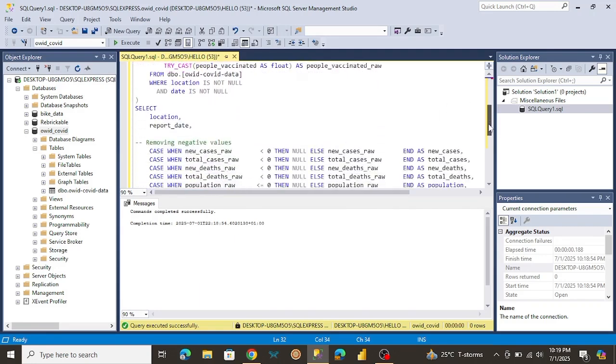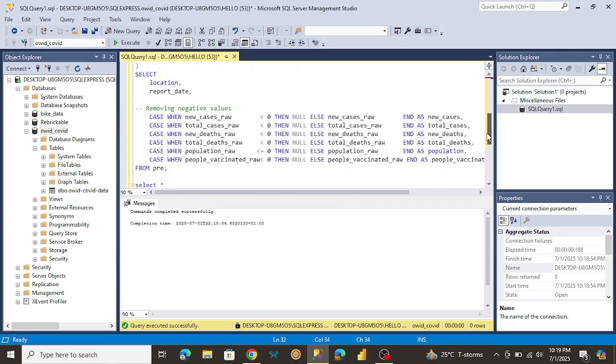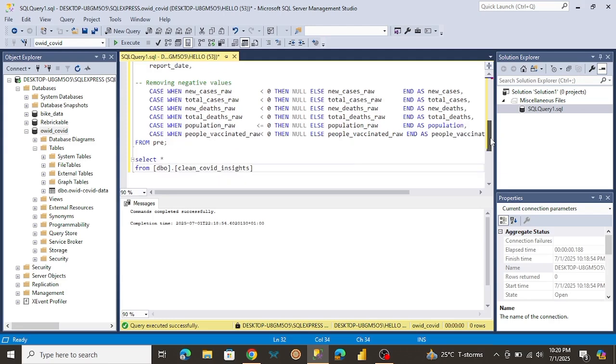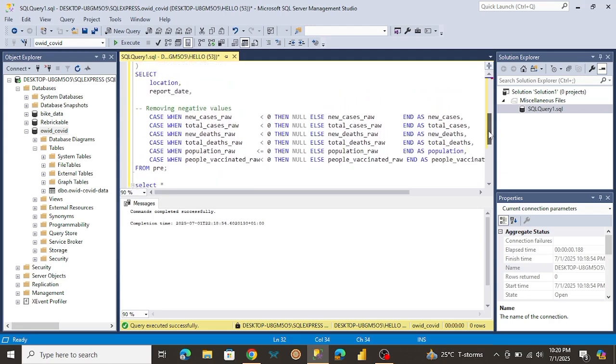And here also, all we're doing is removing negative values, because having negative values doesn't really do much for analysis. It's useless for our analysis. So here we're just saying, this is like an if statement. It's just checking when this column is less than 0, which is negative, then we're replacing that with null. So it's just going to search through negative values and replace them with null.